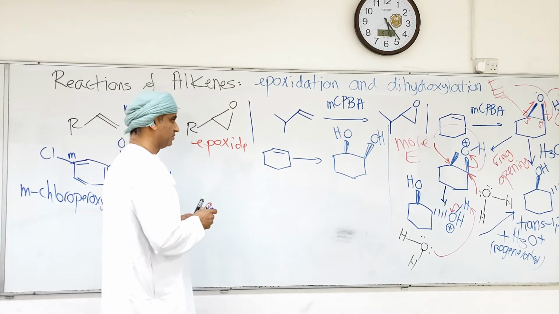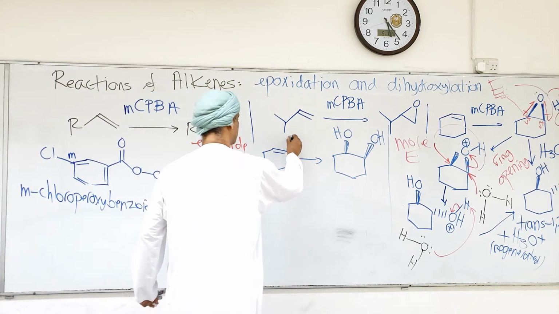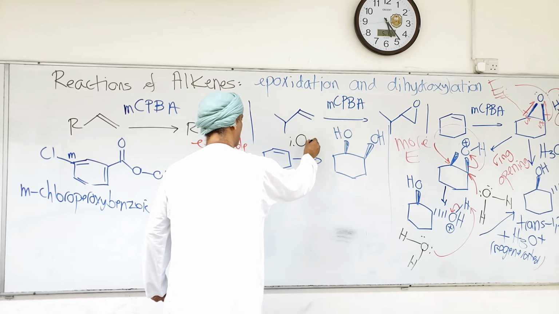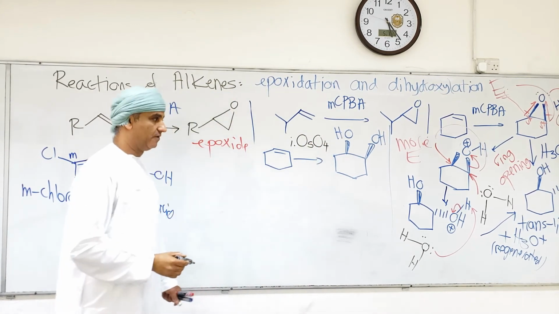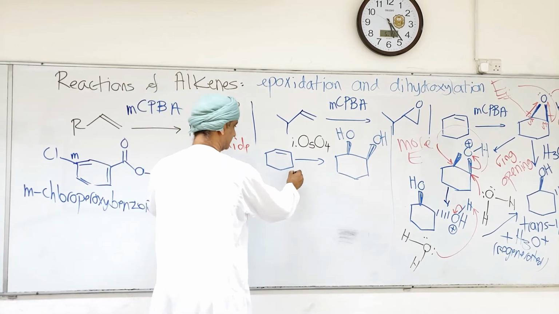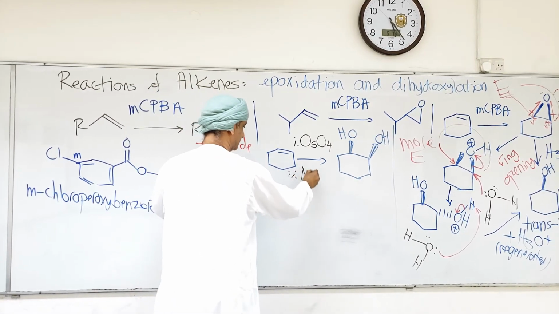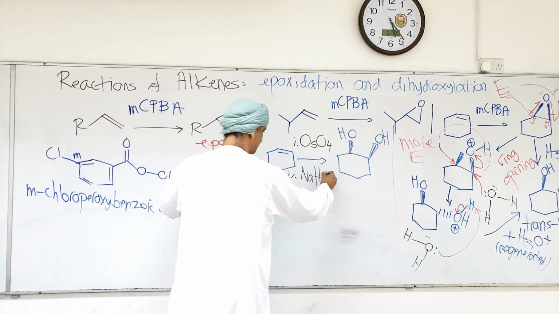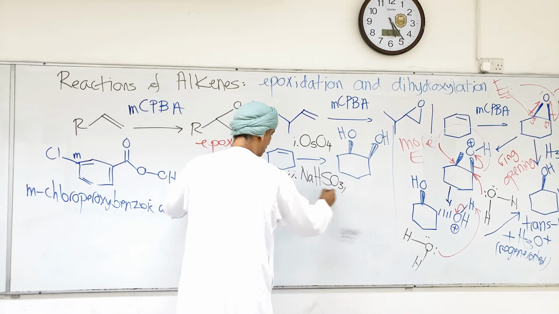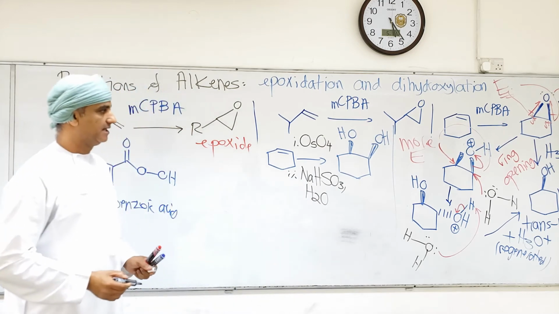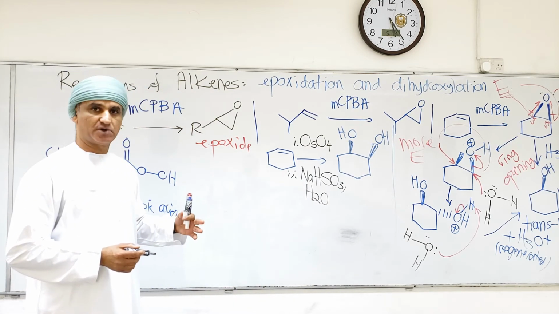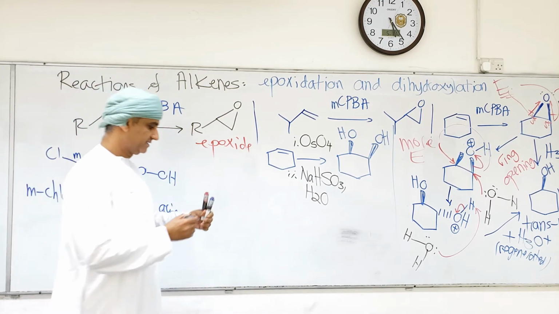Then the conditions will be different, and those conditions will be a reaction with osmium tetroxide, OsO4, in a first step. Step 2 will be a reaction with sodium hydrogen sulfide and water. So these are the conditions for the osmium tetroxide dihydroxylation of alkenes to make cis diols.